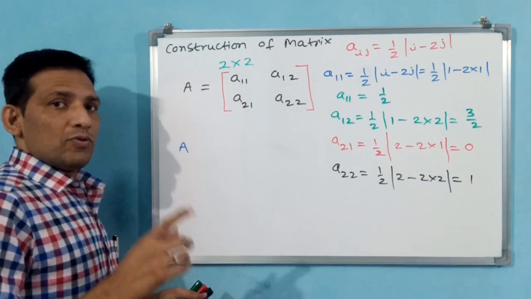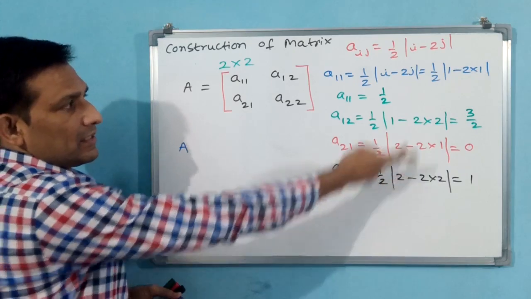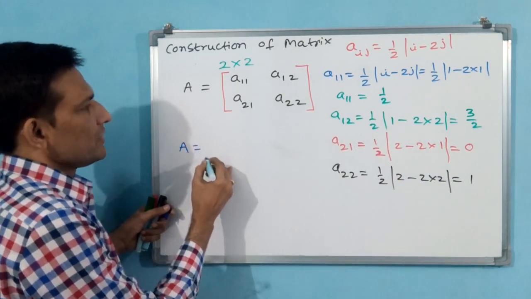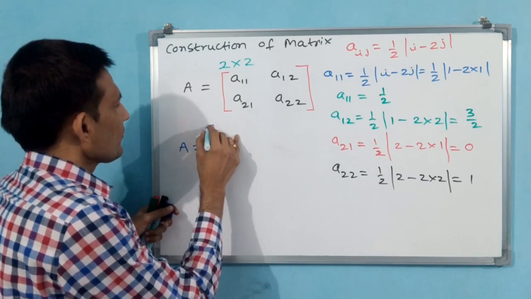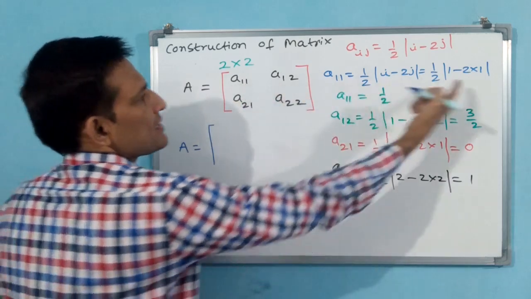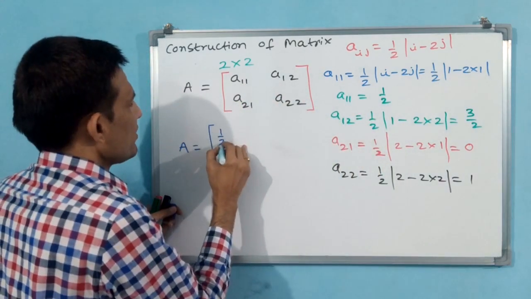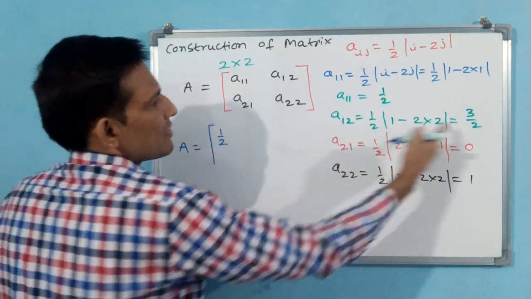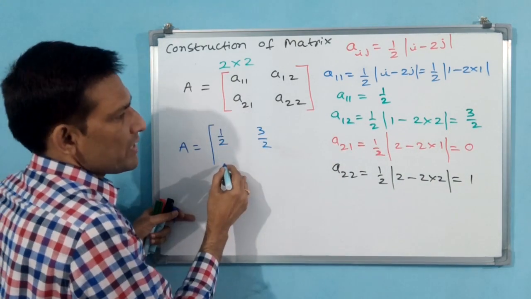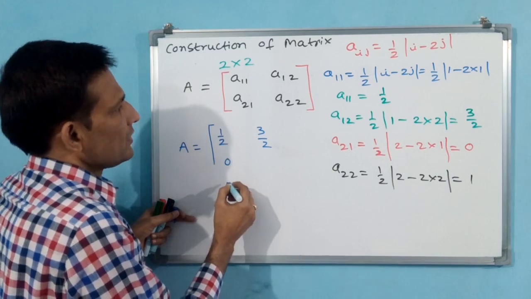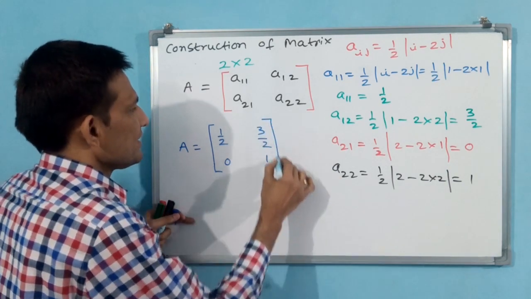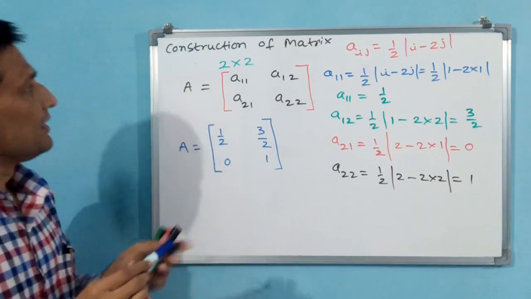Now you are able to represent the matrix. Values, elements, you have got. You see, A is equal to A11. A11 is 1 by 2, you write 1 by 2. A12 is 3 by 2, you write 3 by 2. A21 is 0, then left 1. Like this you can represent the matrix. See, this will be the answer.